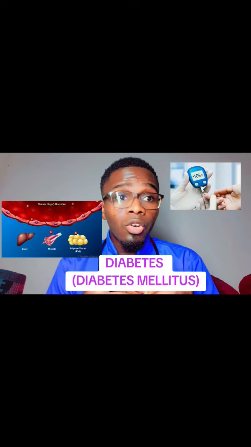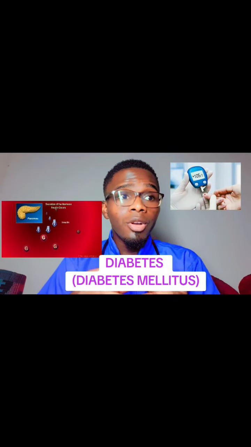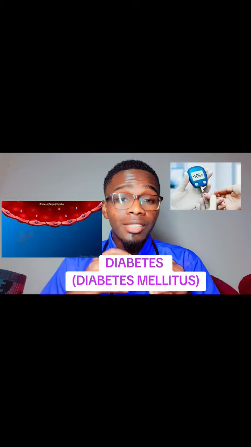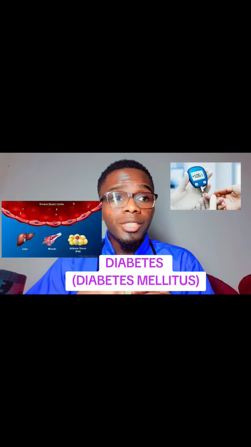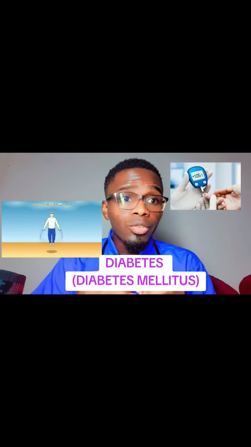So insulin is a critical hormone that gets glucose to the cells in your body. So here when we talk about glucose, I mean the sugar that is used as energy. So when you have diabetes, your body either doesn't respond to insulin or doesn't produce insulin at all. So this causes the sugars to build up in your blood, which puts your body at risk of dangerous complications.